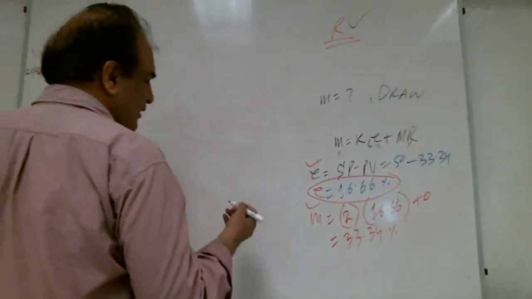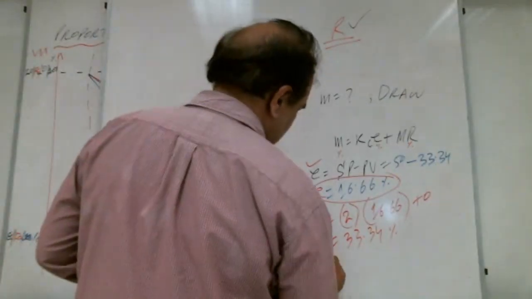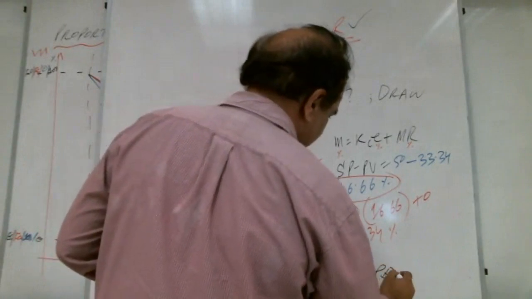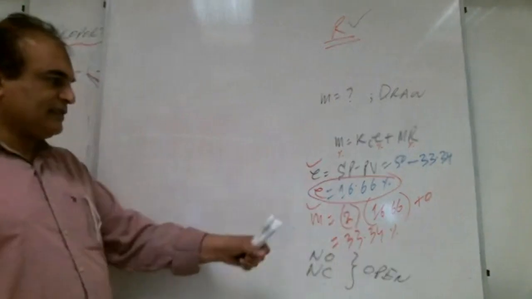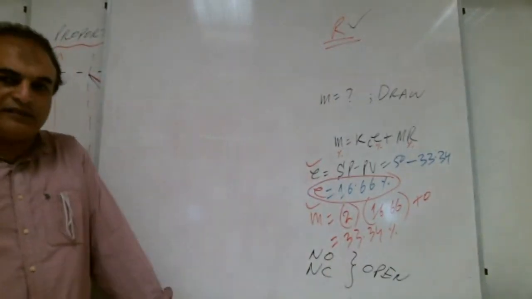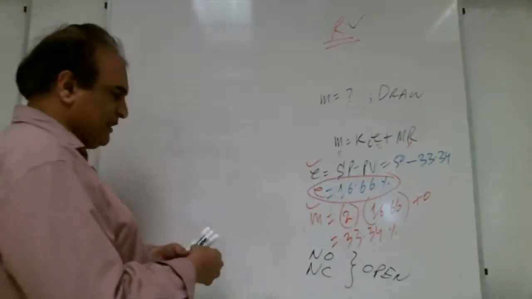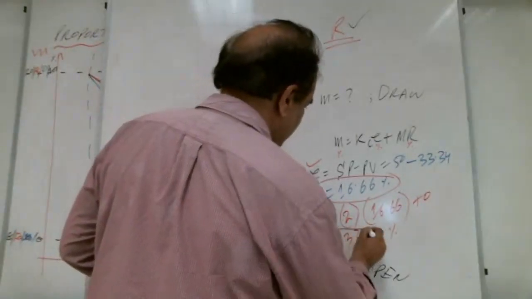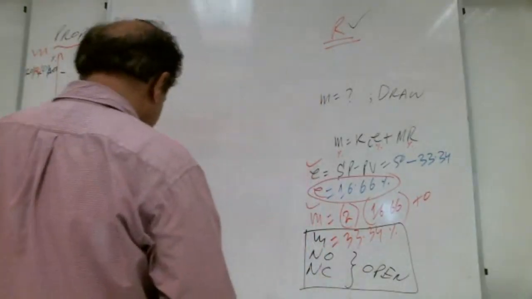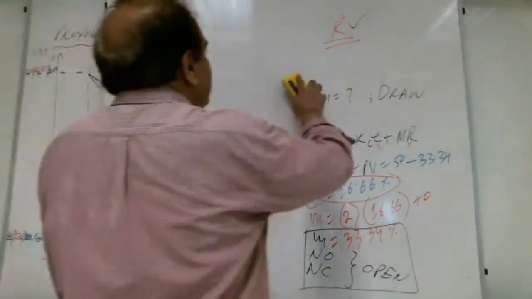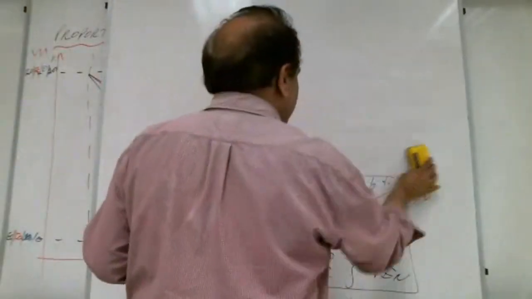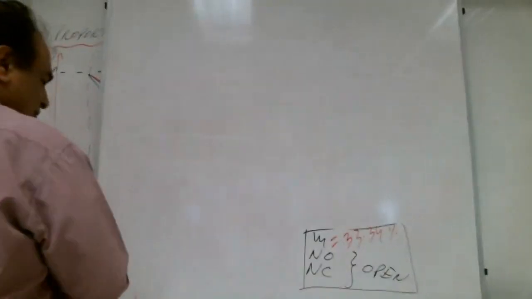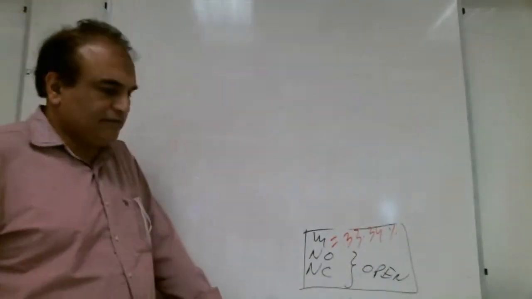if the valve is normally open and normally closed, how much open? This is the output, 33.34%. How much valve is open? If it is normally open and if it is normally closed, how much is it open?